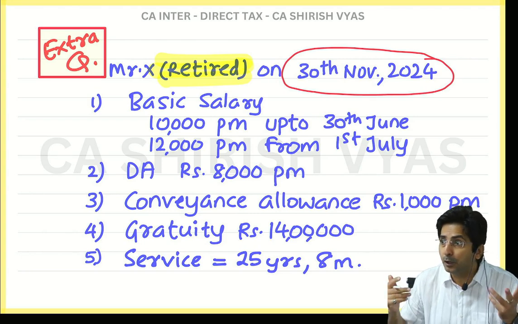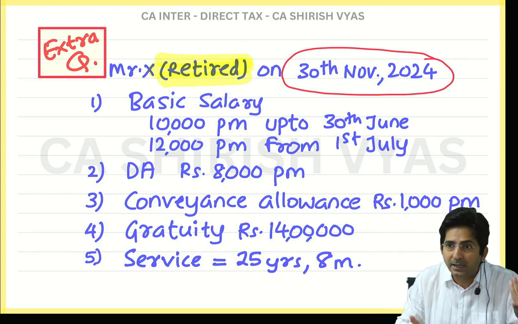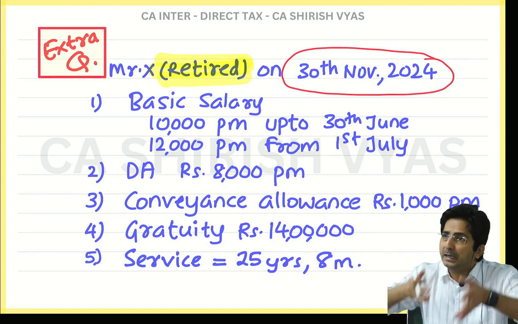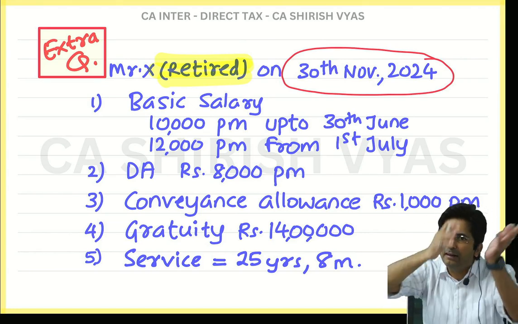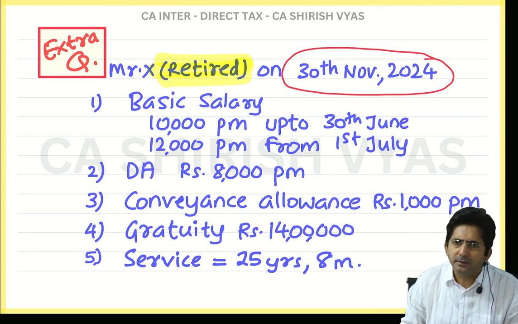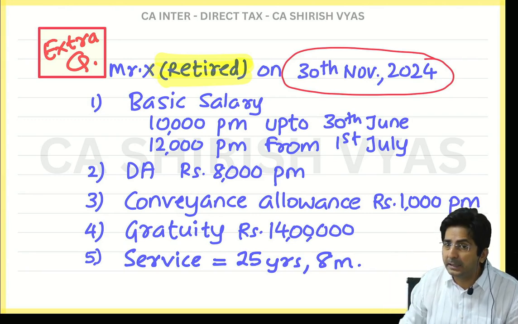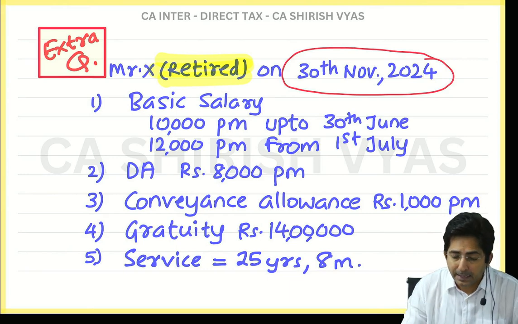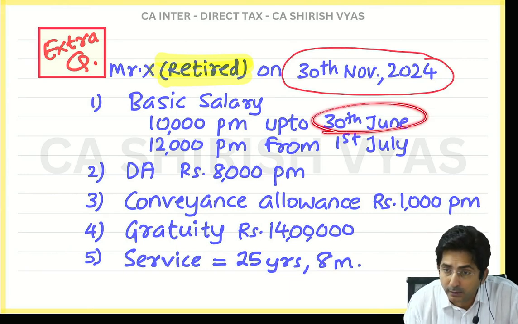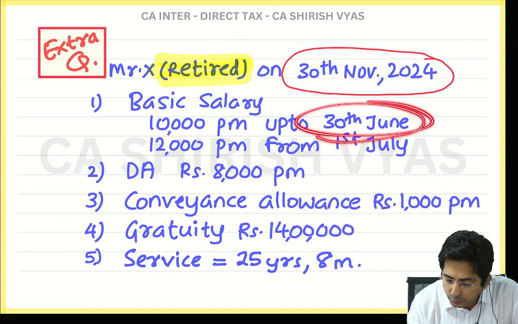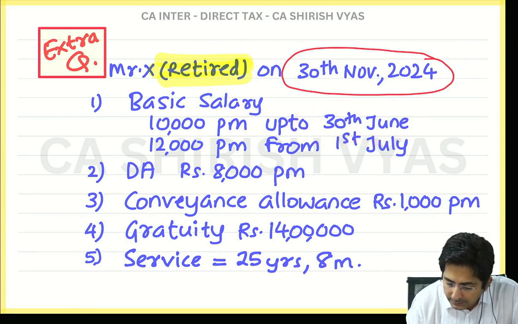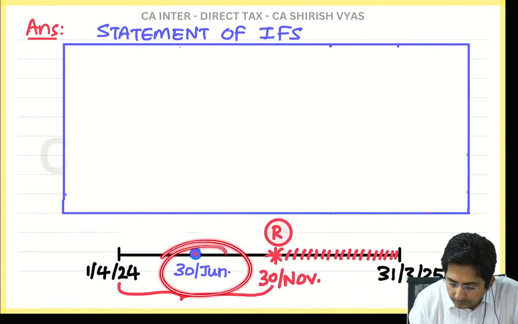And see, the importance of average comes when salary changes. If your salary is the same only, the average will come to the same figure. So that's why in the question purposely I gave two basic salaries. And see, that also it is changing after June. So can you see this 30th June? Now see, this 30th June I have written here also.